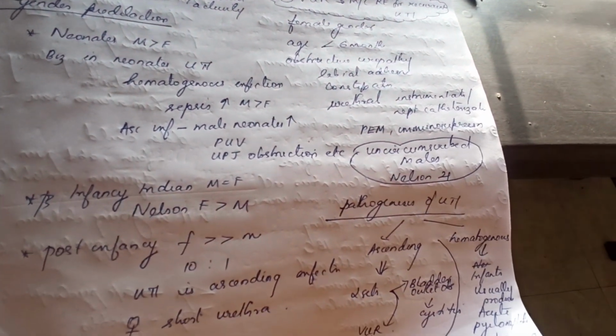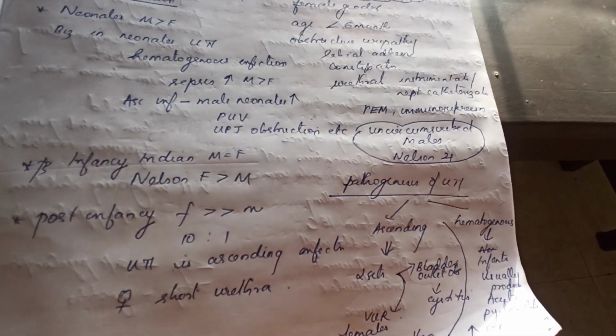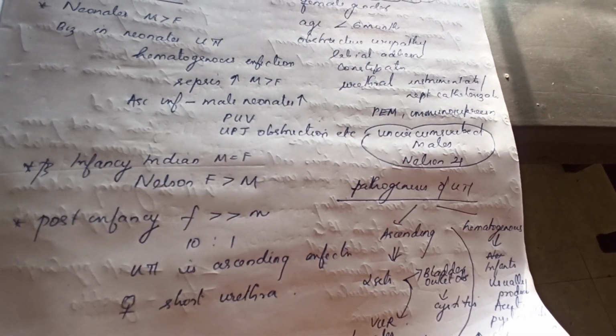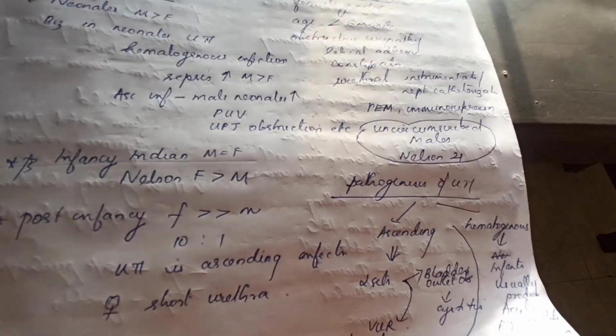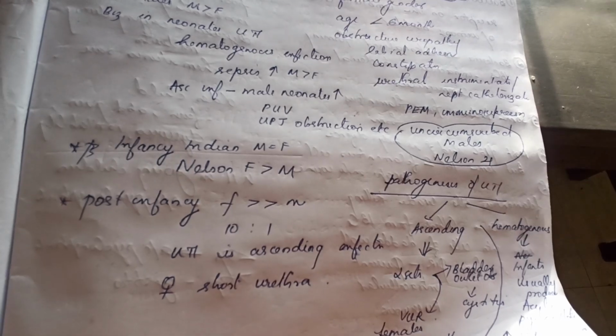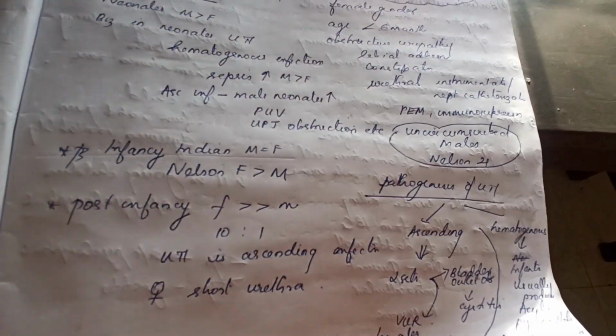Pathogenesis of UTI can be ascending infection or hematogenous infection. As we already know, in neonates usually it is hematogenous infection. Later it is ascending infection. Therefore it is most common in females due to the shorter urethra.